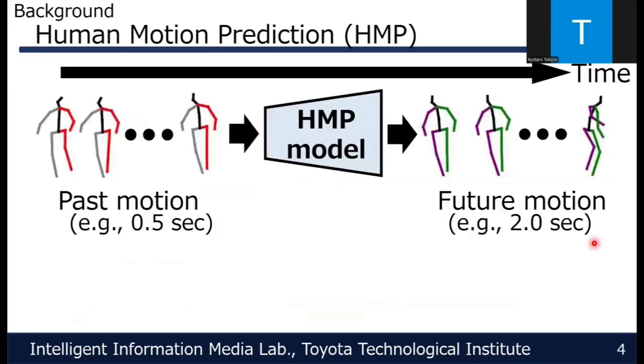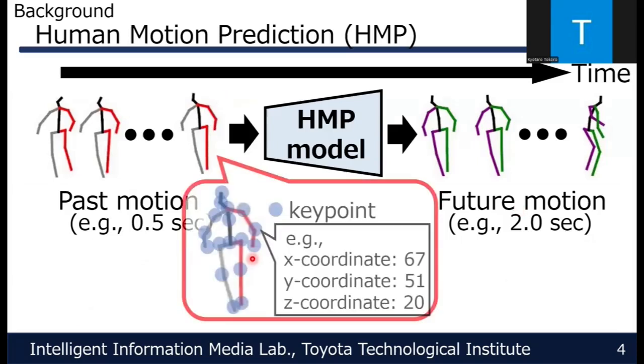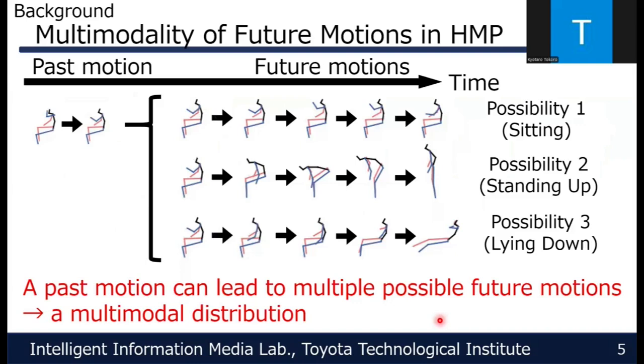Human motion prediction, or HMP, is a task to predict future motions from observed past motion. Motion data are represented by the x, y, and z coordinates of key points. Human motion prediction has an important property: multiple future motions can follow from a single past motion. For example, given a past motion of sitting, a person may continue sitting, stand up, or even lie down. In other words, the distribution of future motions is multimodal.